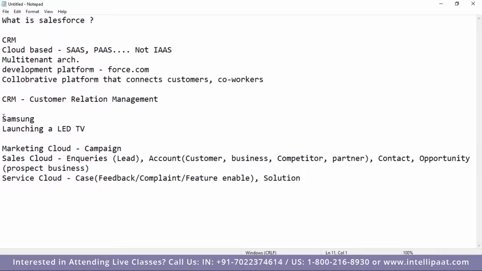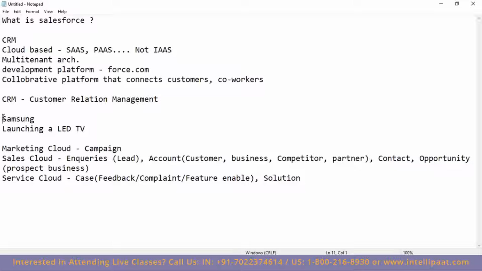Suppose I'm investing in the equity market, the share market. There, I'm hiring services from a company, and I say I want to invest in Microsoft. I want to see the business of Microsoft over the last 1 year or last 5 years. Should I invest a few bucks in Microsoft?